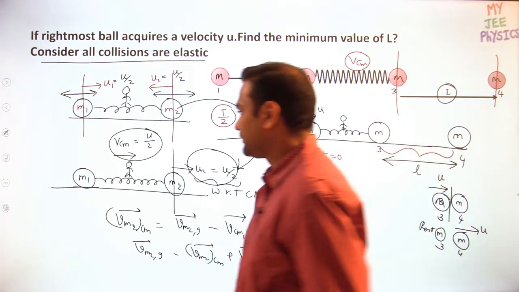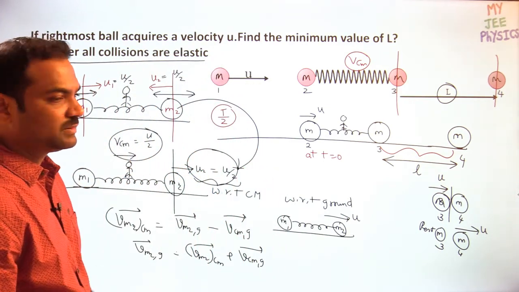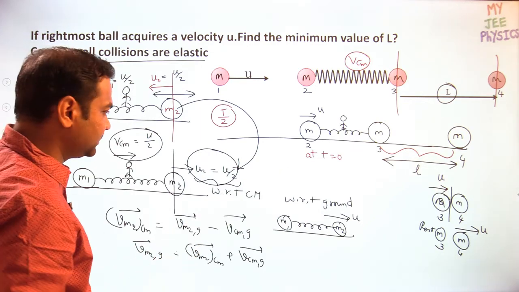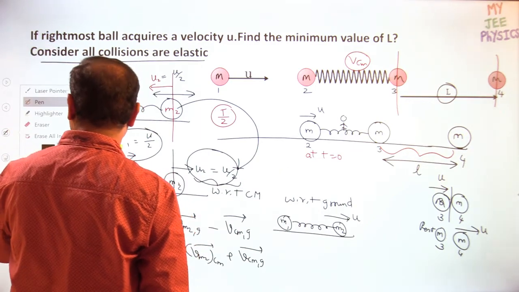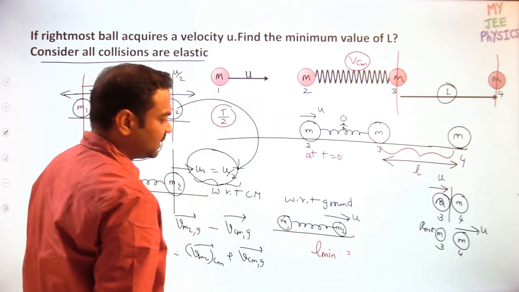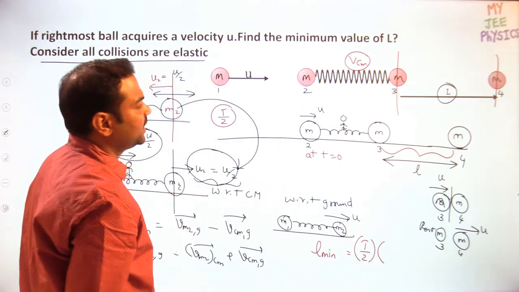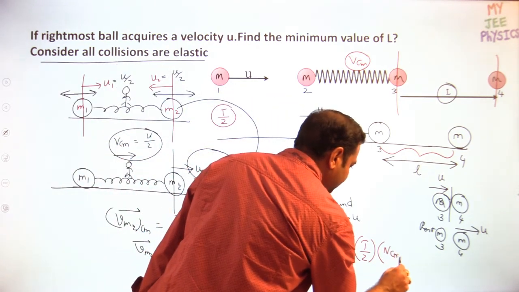Okay, then tell me what is the minimum L value? Minimum L means minimum time. So L minimum I can calculate now. I can write down here: minimum length is equal to minimum time. What is the minimum time? T by 2 multiplied with the velocity of center of mass.